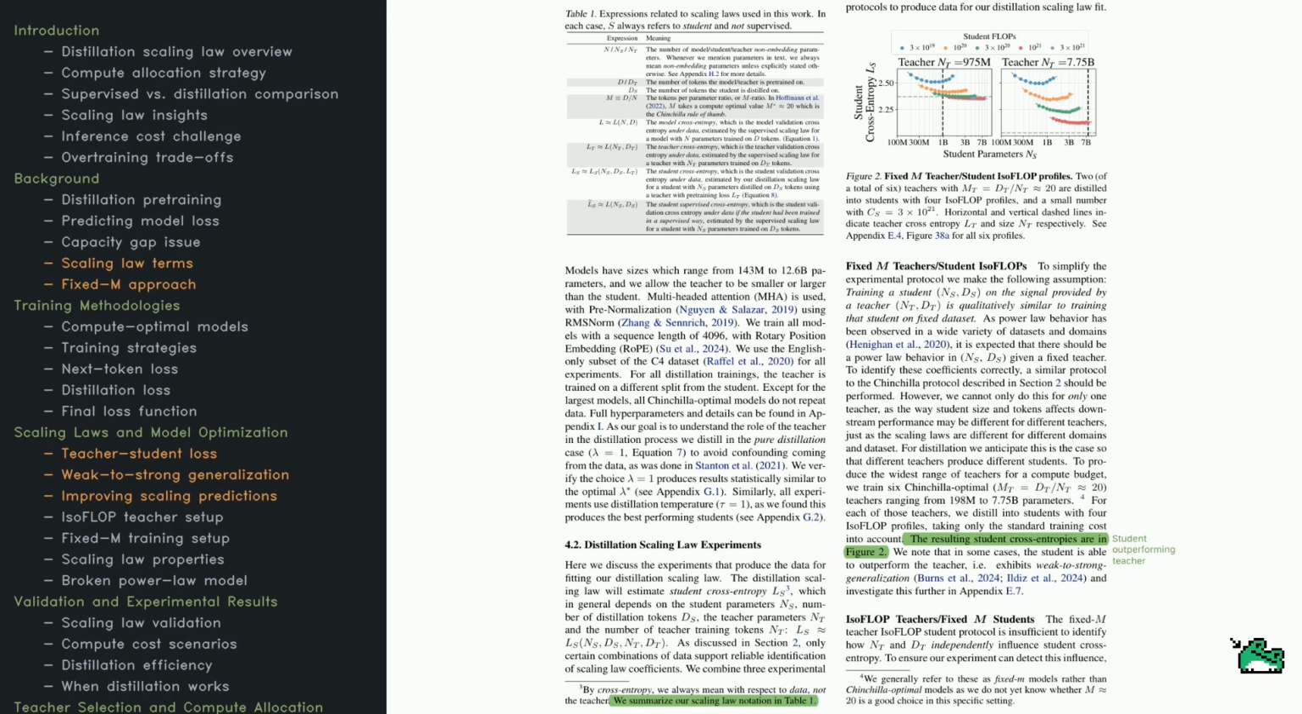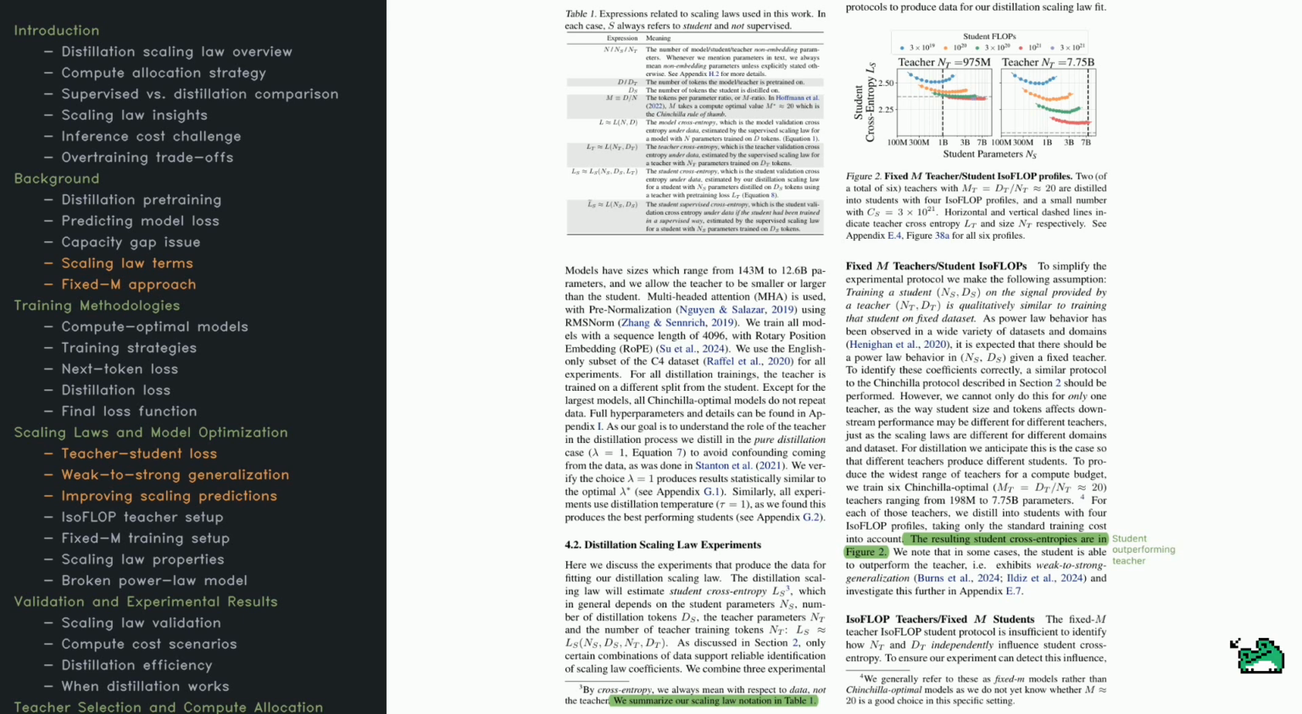One concept highlighted here is the fixed M teacher/student isoflop approach. The name might sound fancy, but the idea is that training a student on teacher outputs can mirror training the student directly on the data, which allows power law scaling to hold. But teacher-student generalization isn't guaranteed to be perfect. Sometimes the student can outperform the teacher. This is called weak to strong generalization.